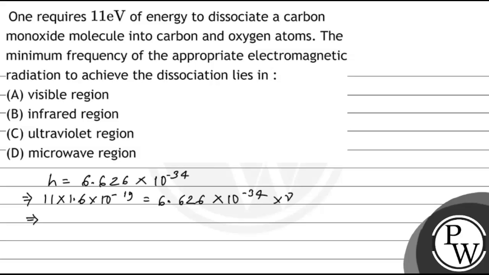We will get nu equal to 2.656 into 10 to the power 15 Hertz.